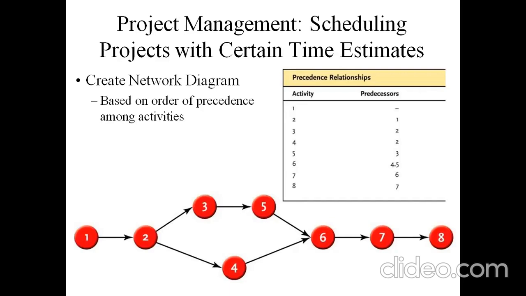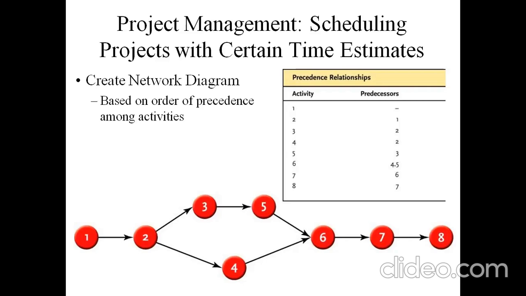Like that, we must set such time durations for each activity, so that the project is considered without any failure in cost and also within the schedule.